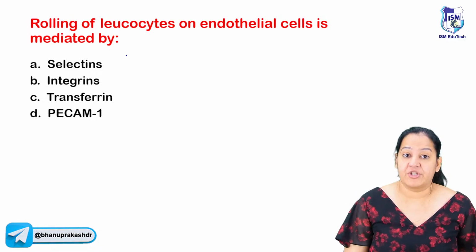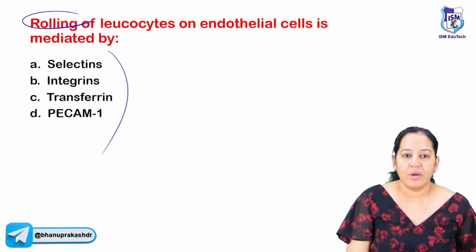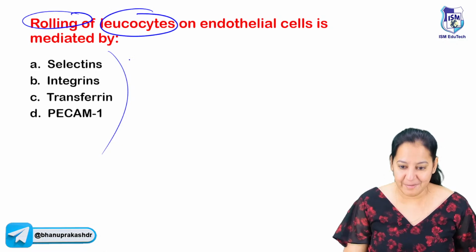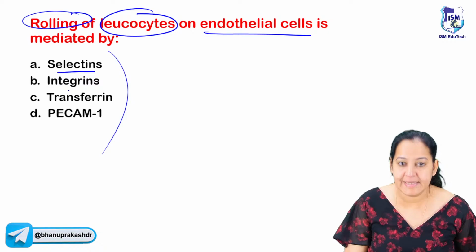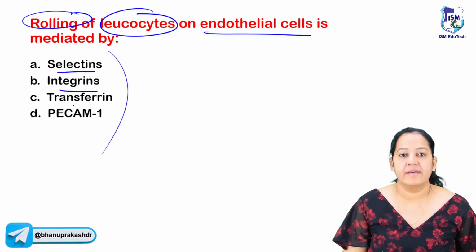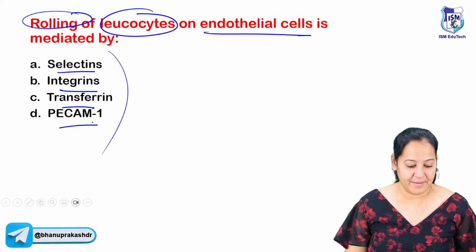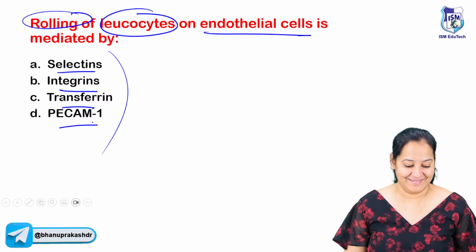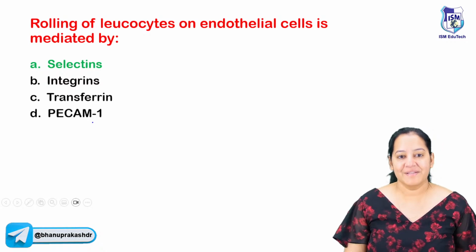It's a difficult level question, very difficult level question, I must say. Read the question and tell me the answer first. Rolling of WBC, leukocytes, on the endothelial cells is mediated by: is it selectin, is it integrin, is it transferrin, or is it PECAM? What is the correct answer? ABCD, you tell me. Yes, the correct answer is selectin. Absolutely right. So let me explain to you.